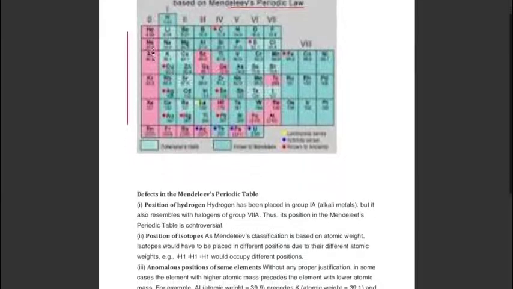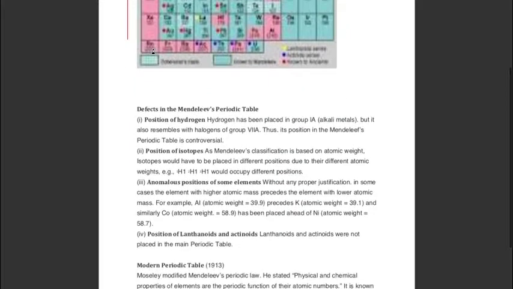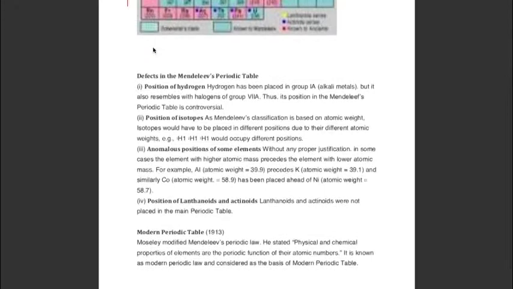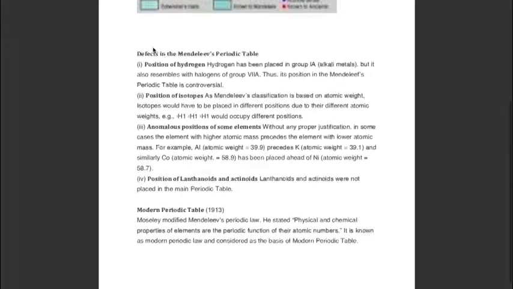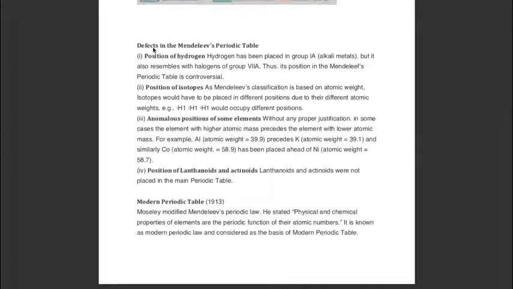Although this table was very good and helped scientists a lot, it also has some defects. Let us discuss these defects one by one. First defect, position of hydrogen. Hydrogen has been placed in group 1A. Group 1A elements are called alkali metals, but it also resembles halogens of group 7A.